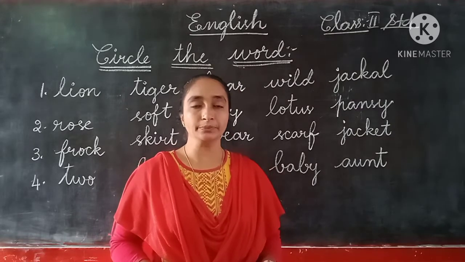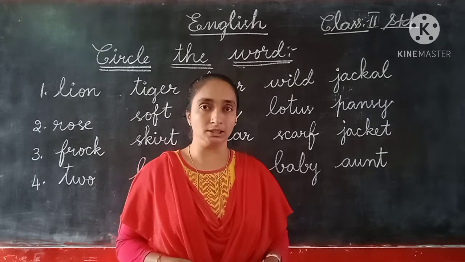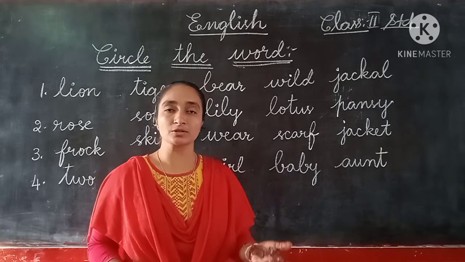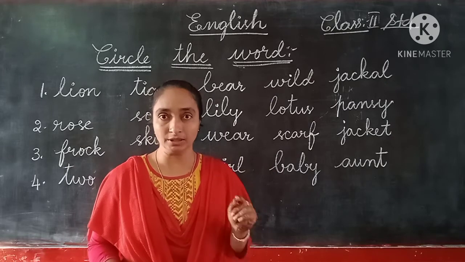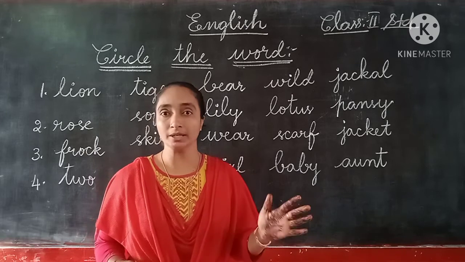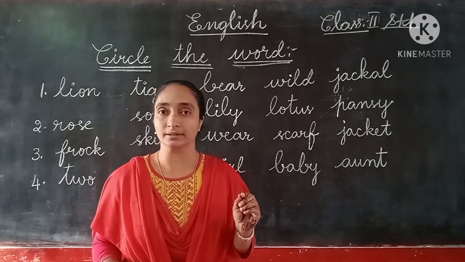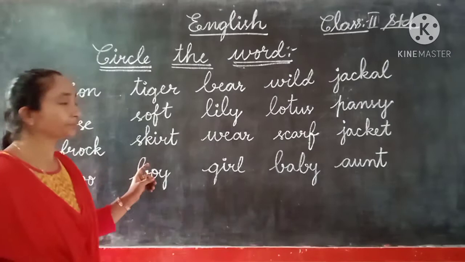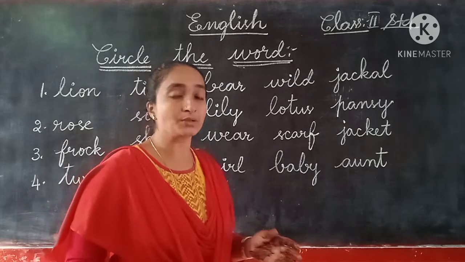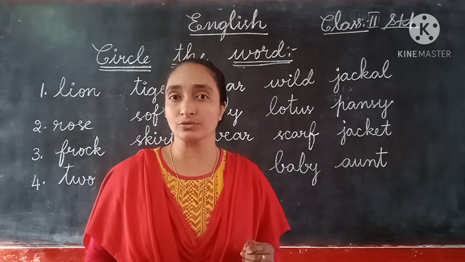So the B Roman they have given: circle the word in each set that is not a naming word. In the Roman before, we did the naming words only, but in this set we have to circle the word which is not a naming word. That word we have to find out in each set. In each set they have given 5 words for us. Among the 5 words we have to identify which is not the naming word, and that word we have to circle.